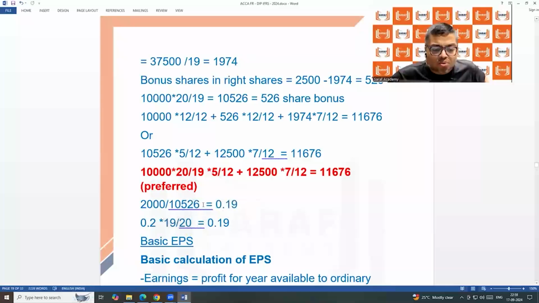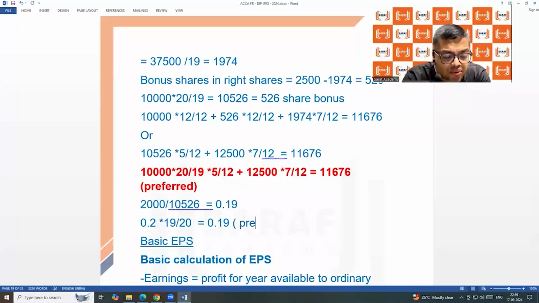Because if, because of bonus, the EPS of current year is less, you can't say my EPS is going down. Brother, free shares were also given, right? So for comparison purposes, you need to recalculate the EPS of last year. We will not do it this way, we will do it this way: whatever EPS of last year, multiplied by the inverse of the bonus fraction.